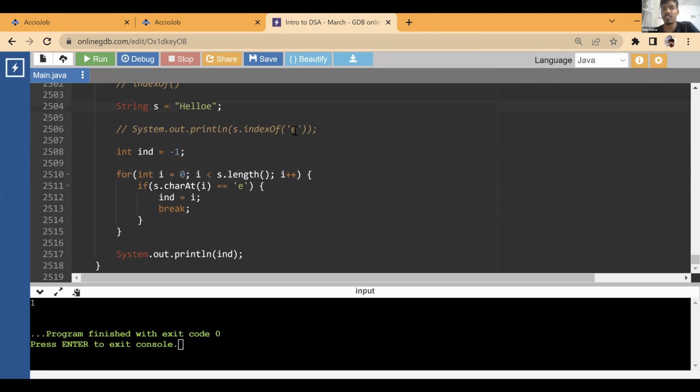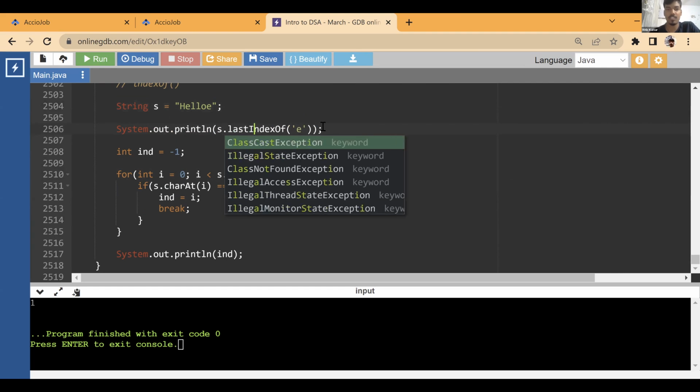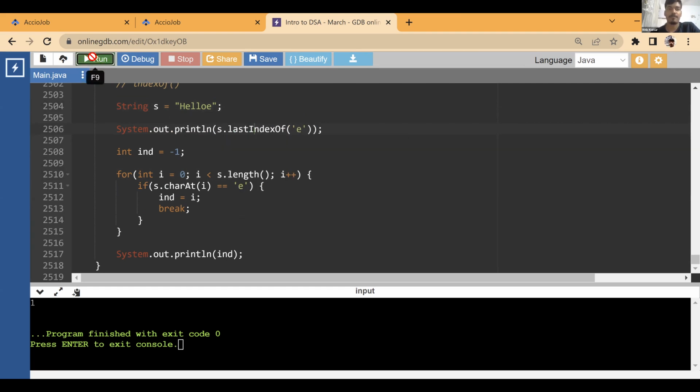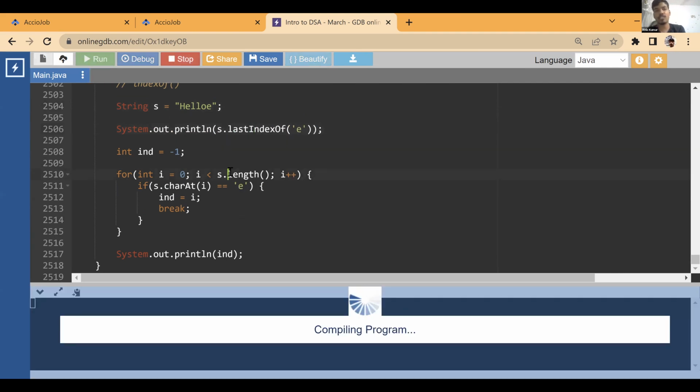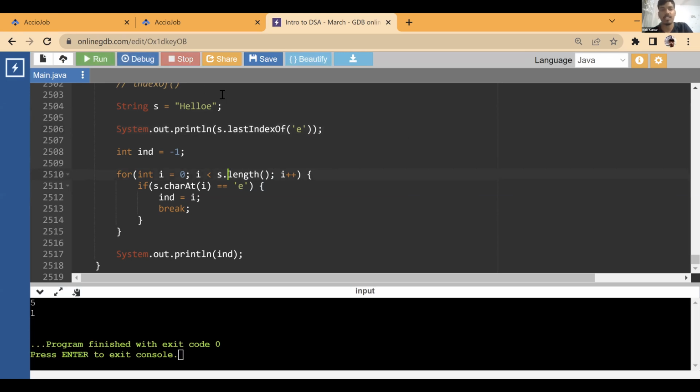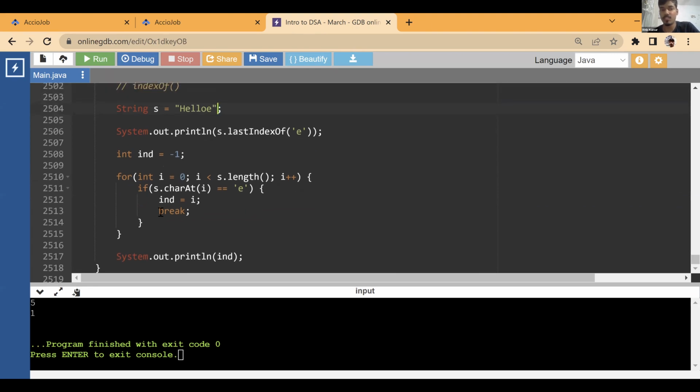There is a similar function which gives the last index, right? It is known as lastIndexOf. Now, what does this function do? This function tells you the last index of E. See, this is telling that the last index of E is 5. Now, can you tell me what we need to change in this function? So this also tells us the last index, not the first.